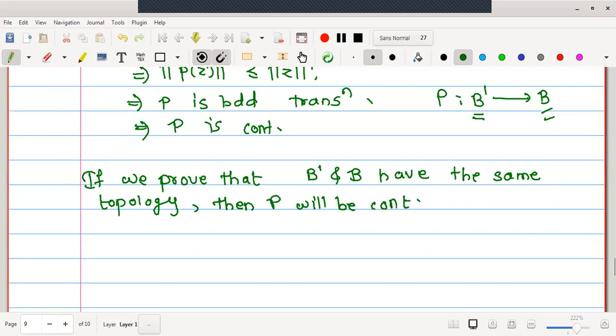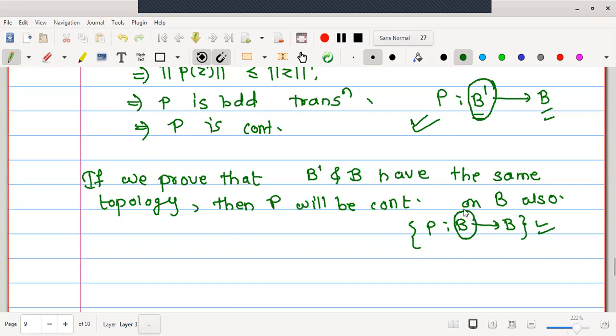P will be continuous on B also. On B means P will be a mapping from B to B. We already have that P dash is continuous from B dash to B. Now we want to prove that P is continuous from B to B. Therefore, we are going to show that B dash, the domain of the mapping, and B have the same topologies.